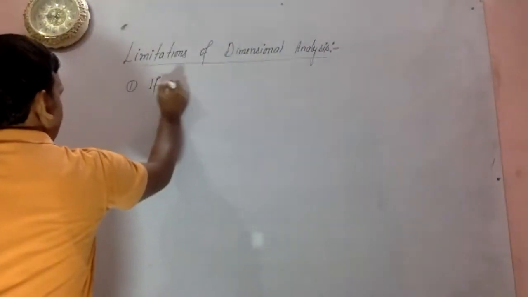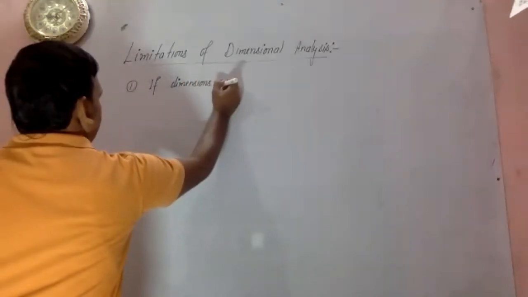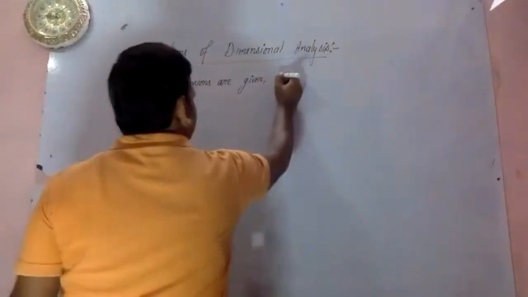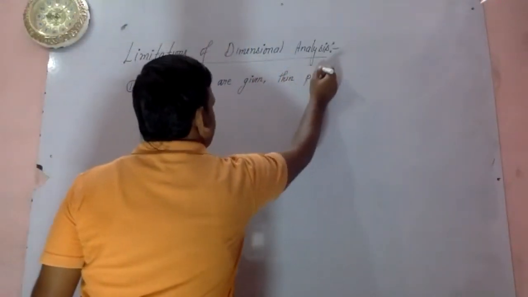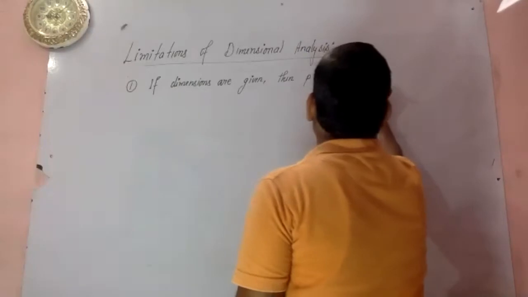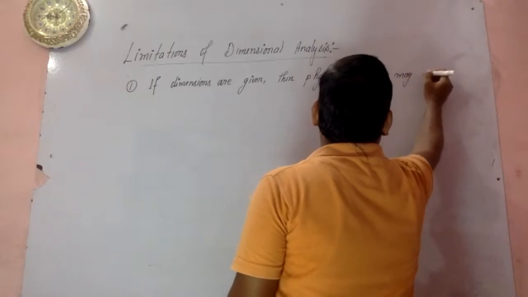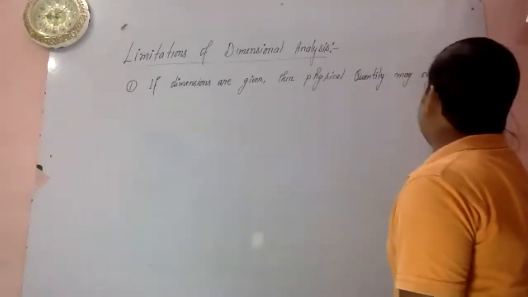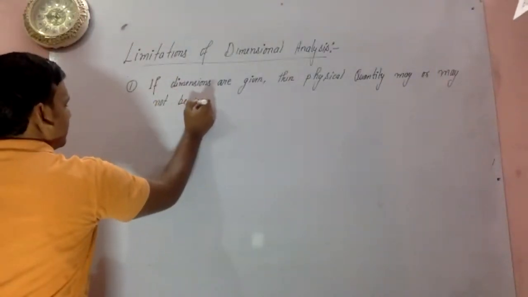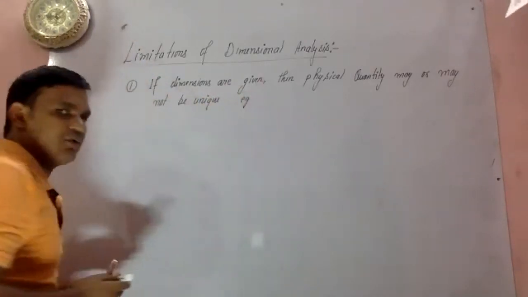If dimensions are given, then the physical quantity may or may not be unique. What example can you write?